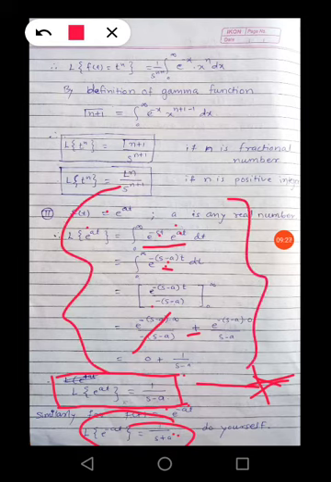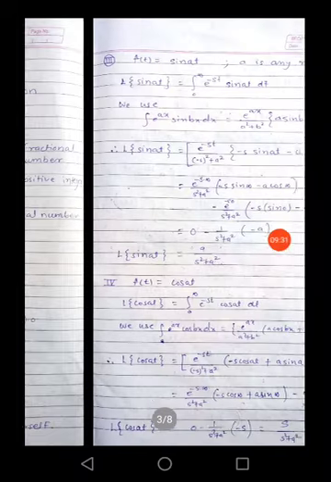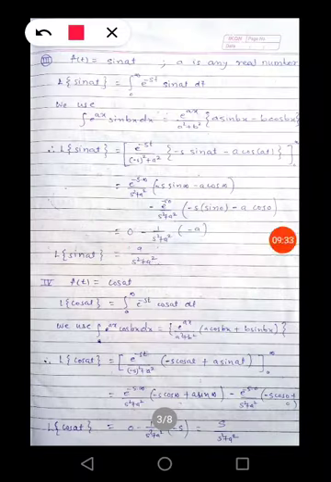Is it okay? So now let's move to the third one, Laplace of sin at. If a function is given as sin at, a trigonometric function where a is any real number, then by definition Laplace of sin at is equal to integration 0 to infinity e raised to minus st sin at dt.